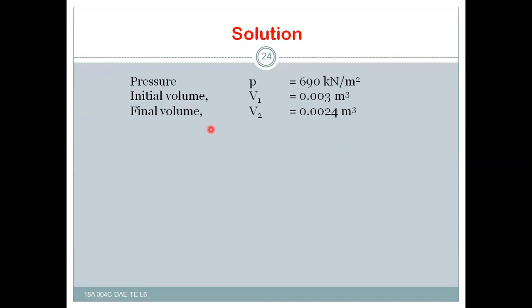So the final volume is V2 is equal to 0.024 meter cube. And heat rejection means heat is removed from the working substance, that's why it should be negative. So Q12 is equal to minus 6 kilojoules, where the negative sign is due to heat rejection.